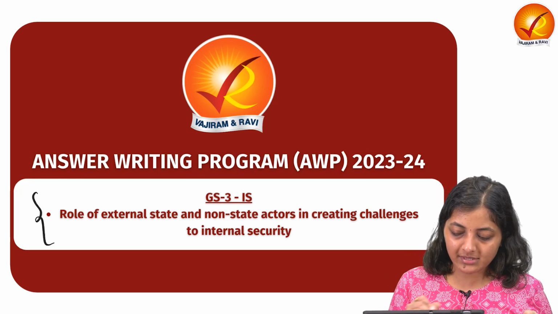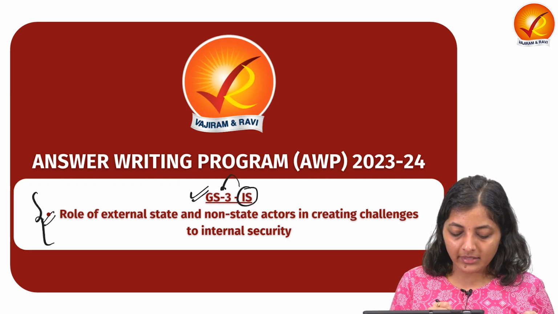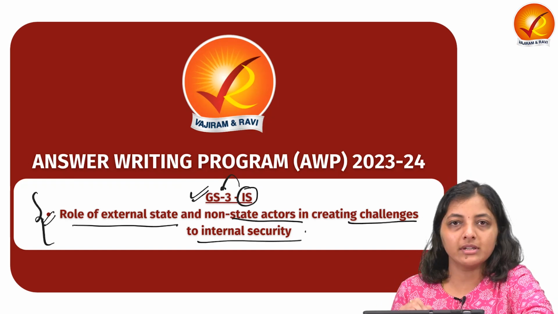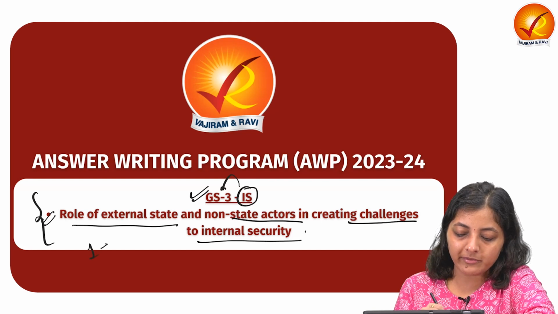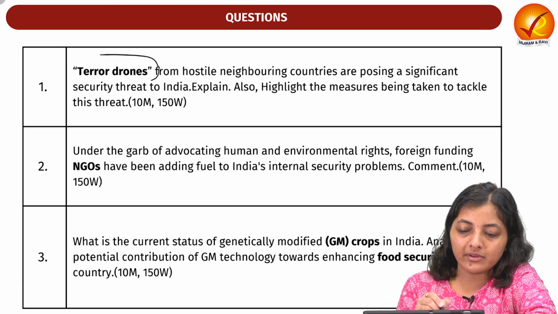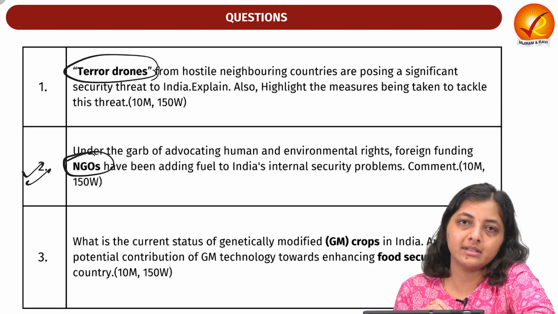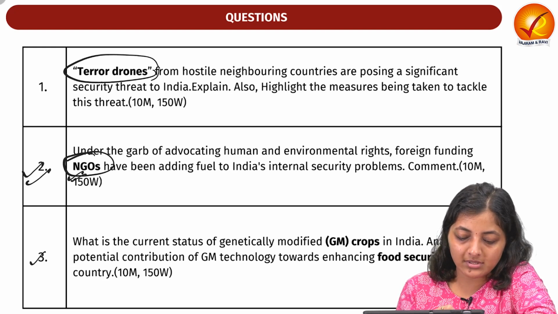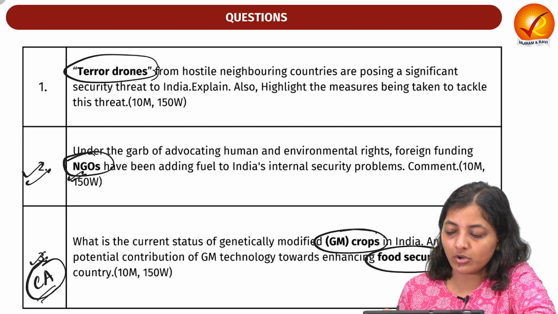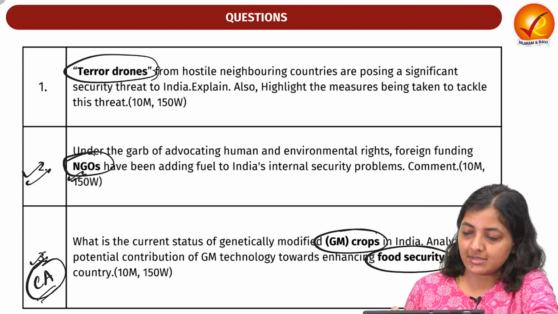Today we'll discuss two questions from the internal security GS3 portion, and the topic would be the role of external state and non-state actors in creating challenges to internal security, and one question would be from current affairs. So let's take an overview of all three questions. The first question is related to terror drones, the second is related to foreign funding for domestic NGOs, and the third question, which is from current affairs, is related to GM crops and how they can help in addressing food security challenges.